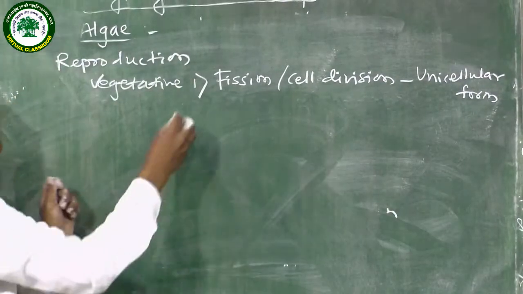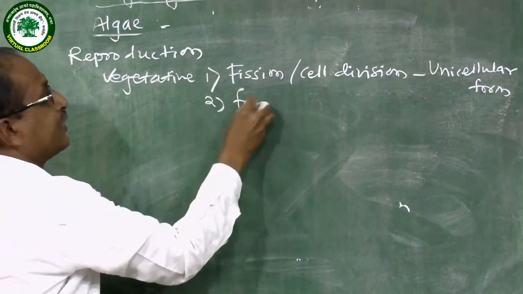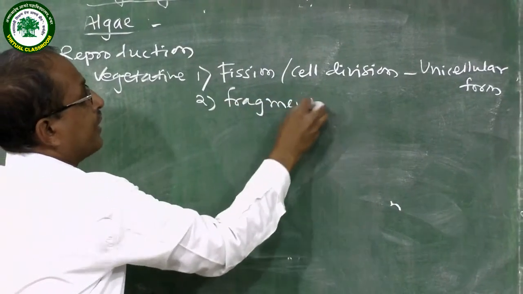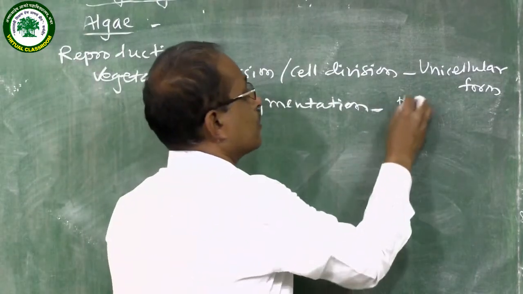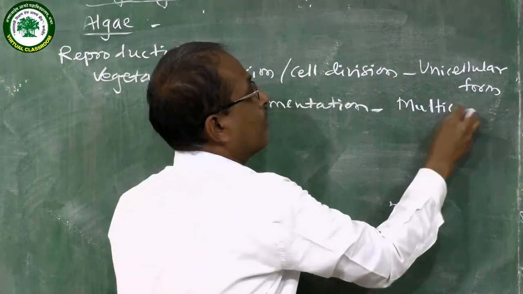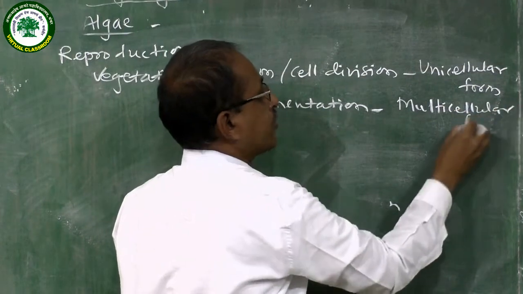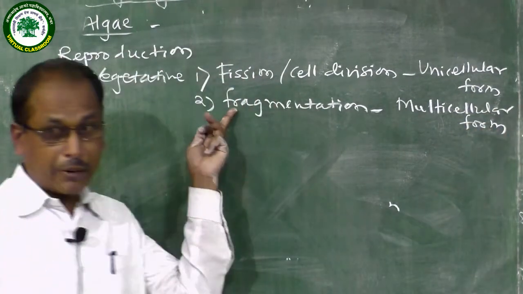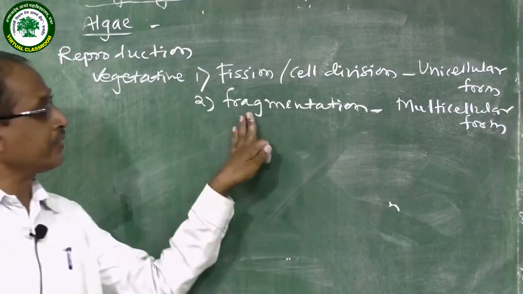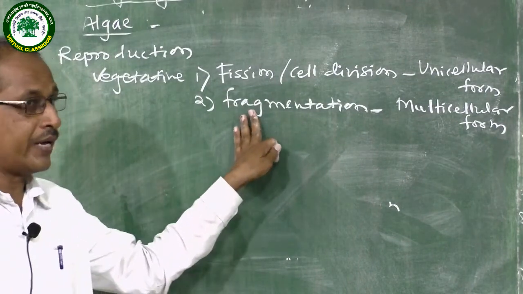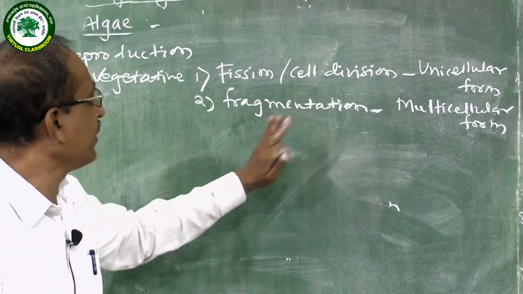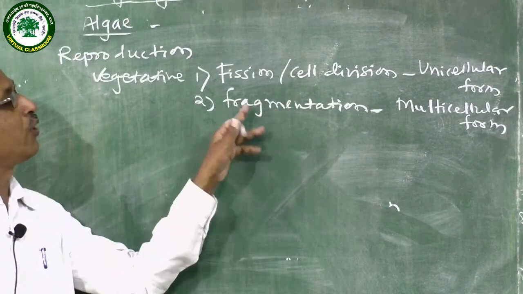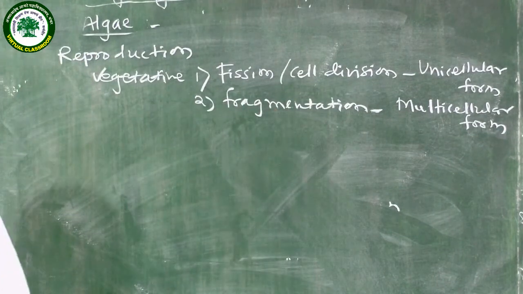The second type is fragmentation. It takes place in multicellular algae. In fragmentation, the thallus breaks into small pieces or fragments. Then each fragment gives rise to a new individual. That is called vegetative reproduction by fragmentation.